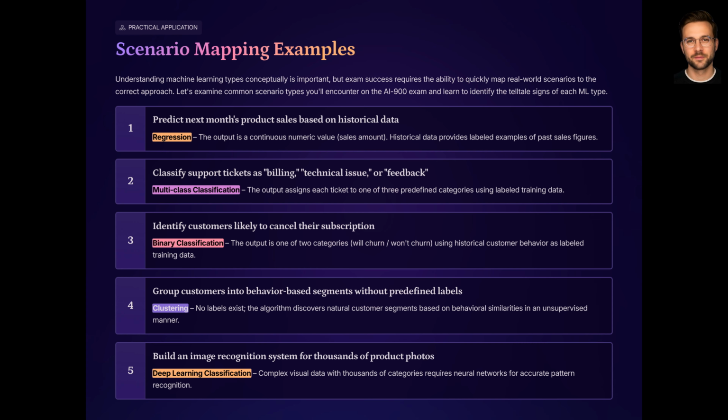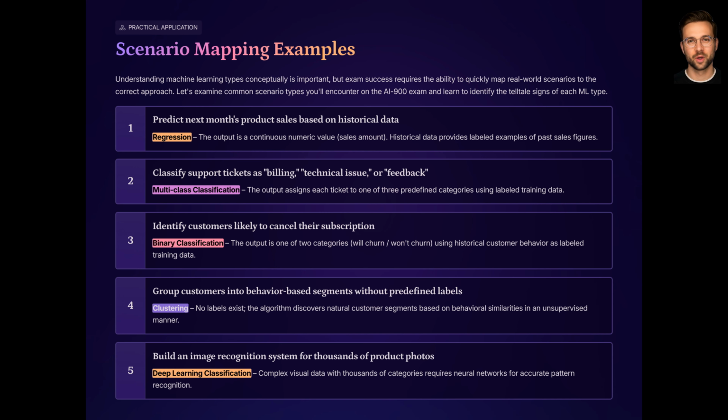Scenario 4. A retailer wants to group customers into segments with similar purchasing behavior, but there are no existing labels for customer groups. There are no labels. The goal is to find natural clusters. This is a clustering problem and an example of unsupervised learning. Scenario 5. A team wants to build an image recognition system that can classify thousands of product images into categories with high accuracy. This scenario is likely to rely on deep learning techniques for image recognition. Even though at a high level, it is still a classification task.